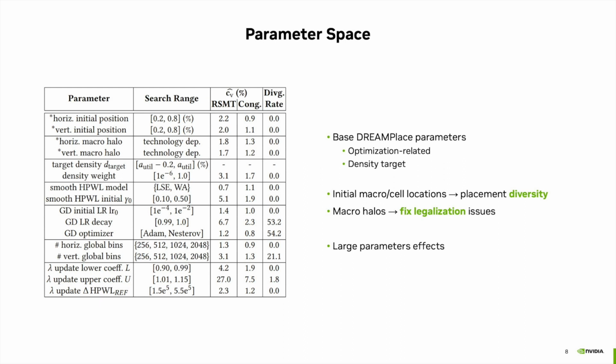This includes the base DreamPlace parameters, such as the density target, and optimization parameters such as the ones dictating the updates of the Lagrange multiplier and of the smooth HPWL factor. We also introduce new parameters, the initial position and macro halos, that are used to increase the diversity of achievable placements and fix macro legalization issues. All the selected parameters impact the optimization quality.